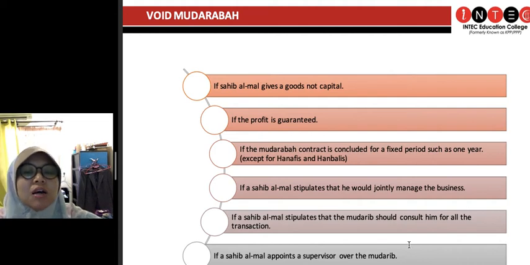Tak boleh lah. Sahibul mal memang tak boleh conduct the business. Only the mudharib. Kalau dia nak conduct pun nanti dah jadi terbalik kan. Sebab mudharib dia tak bagi duit kan, dia tak ada duit dan sebagainya.